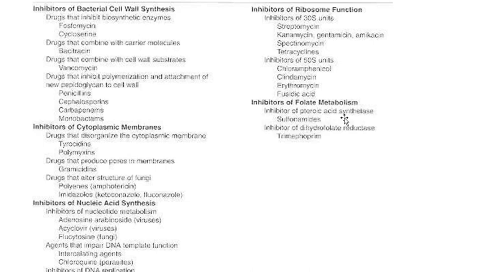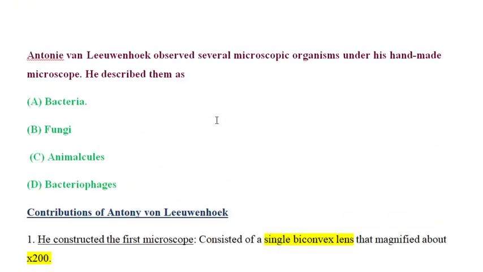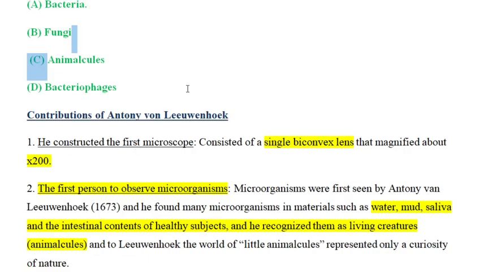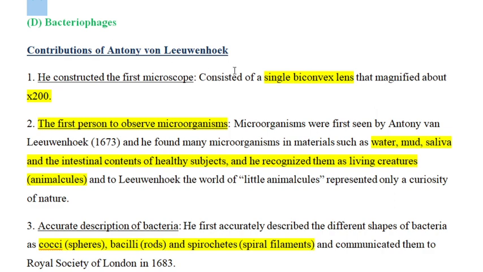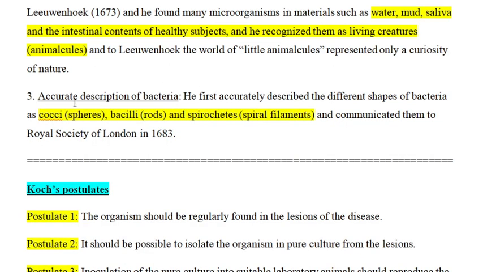Okay, synthase inhibitor. Okay, next, with regard to Anton van Leeuwenhoek, he observed several microscopic organisms under his handmade microscope. He described them as animalcules. Okay, so these are the contributions of Anton van Leeuwenhoek. He was the one who constructed the first biconvex microscope, and he was the first one to observe microorganisms from water, mud, saliva, and intestinal contents of healthy subjects. And he was the one who gave the name animalcules. Okay, he named them animalcules, and he was the one who gave an accurate description of bacteria like cocci, bacilli, spirochetes.